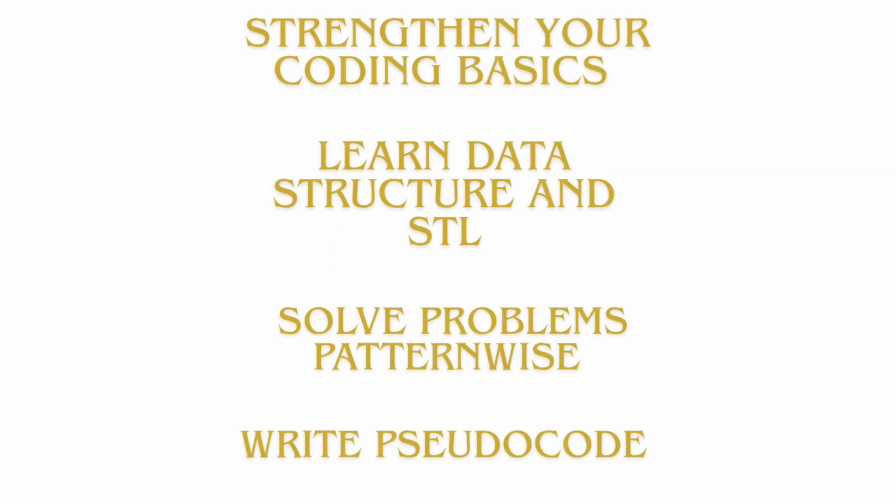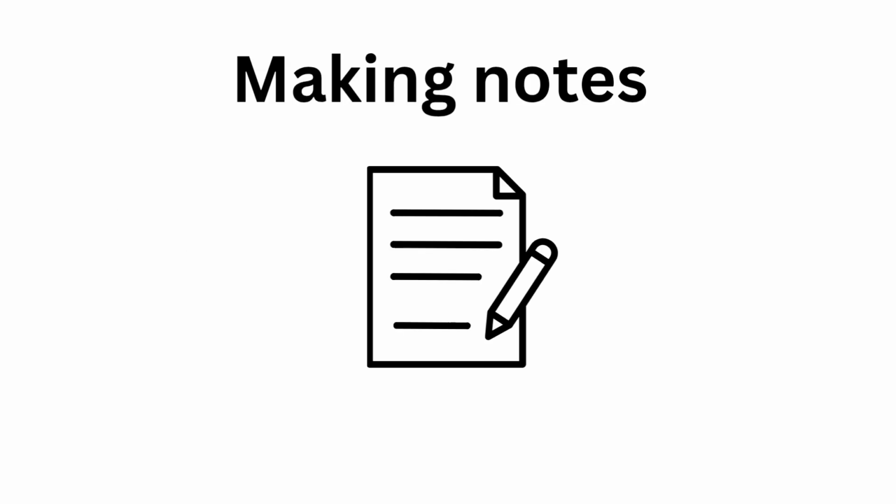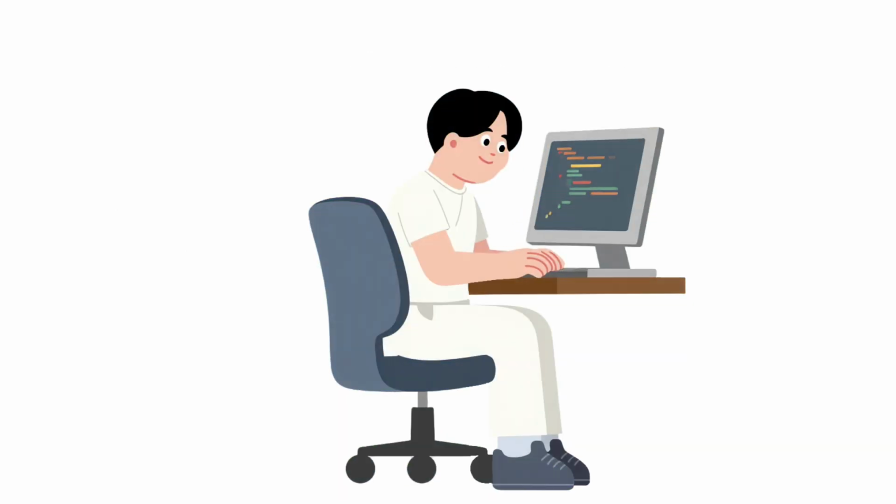So, to recap, strengthen your coding basics, learn data structures and STL, solve problems pattern-wise, write pseudocode first, make key notes, take hints wisely, practice regularly, learn from mistakes, and stay motivated. Follow these steps consistently, and you will see huge improvement in your DSA skills.